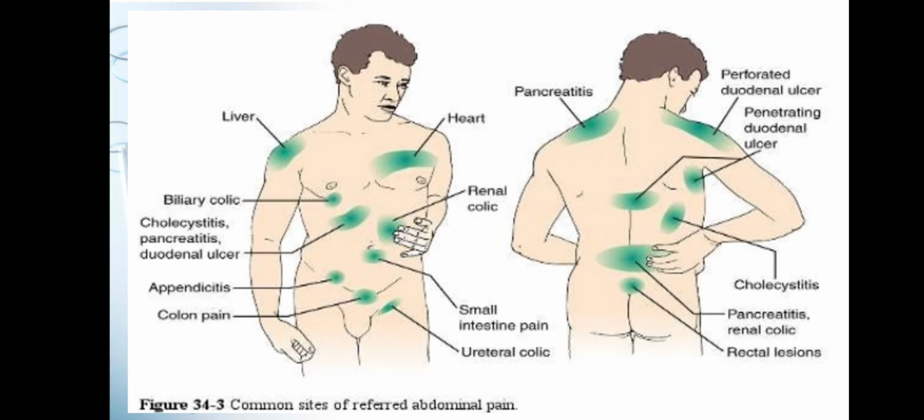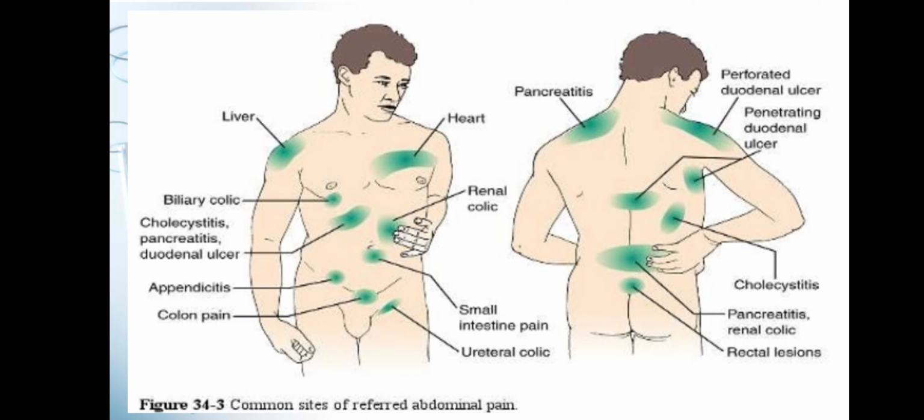Pag naman po referred pain, hindi yun yung specific na area kung saan nandoon yung organ, but doon natin nafe-feel yung ating pain. So we have here dito sa right shoulder, pag masakit daw yan, may problem ka sa liver. Dito naman sa baba ng nipple, sa right, we have the biliary colic. Pag naman dito sa mas babaan niya, sa side ng puson, we have your cholecystitis, pancreatitis, and duodenal ulcer.